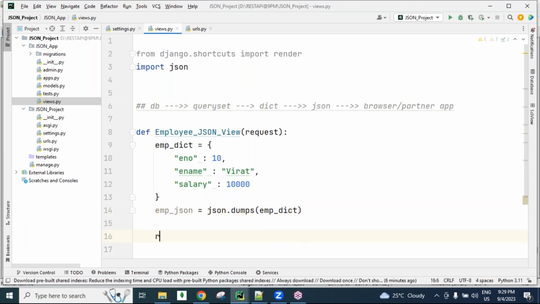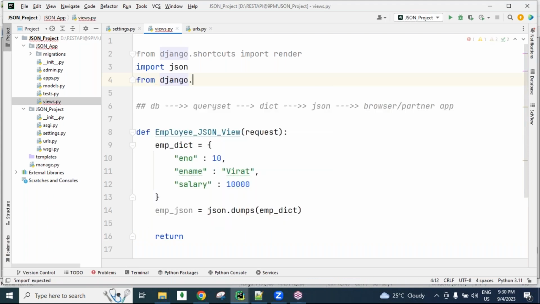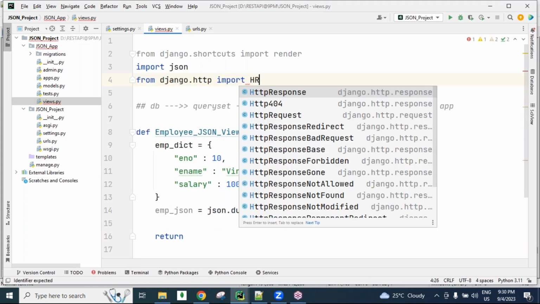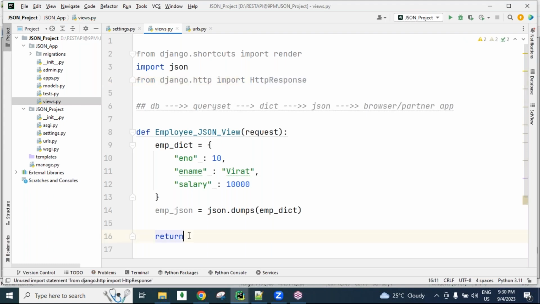This JSON type object we want to return to the browser. So the HttpResponse method can be imported from django.http import HttpResponse, guys.